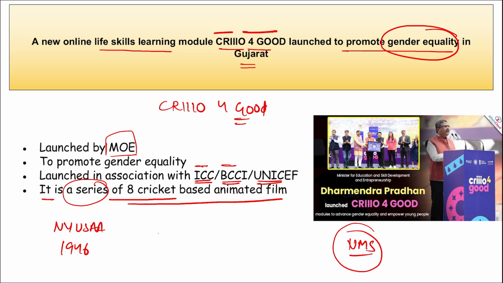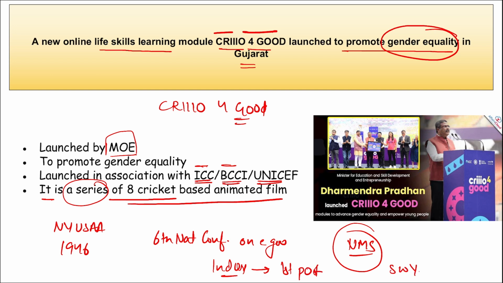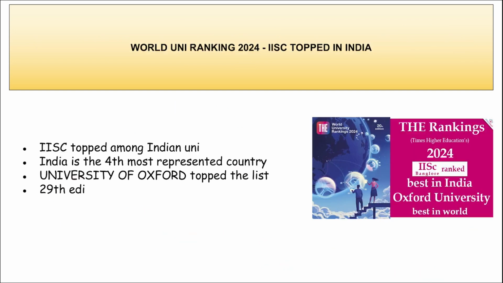Apart from this, where was the 6th National Conference on e-governance held? It was held in Indore. Where was it held? It was held in Indore, and Indore is also the city that secured the first position in Swachh Vayu Sarvekshan for 2023, and Bhopal here secured the 5th position. First position was secured by Indore in Swachh Vayu Sarvekshan.